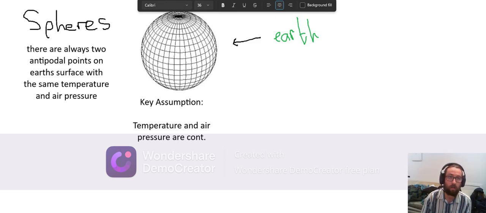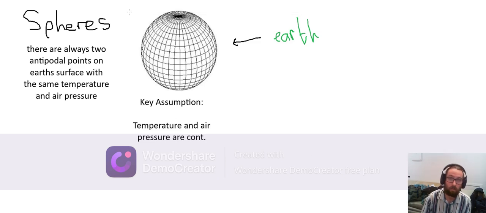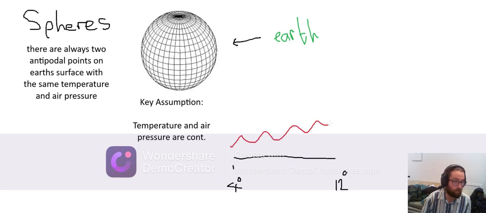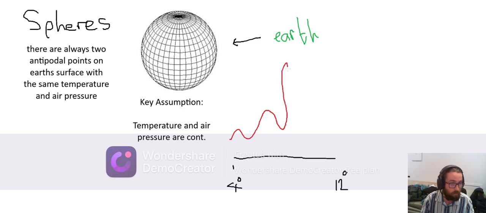So if I have a line here, and there are temperatures all across the line, and I want to graph them, let's say the temperature here is 4 degrees Celsius, and this is 12 degrees Celsius, I'm going to have some kind of chart that maps the temperature as I walk across the line. And the idea of being continuous just means that this chart, as I draw it, I can't take my pen off the page. So this is fine, temperature grows, it might go really fast, it might stay a bit and go down. This is all continuous.